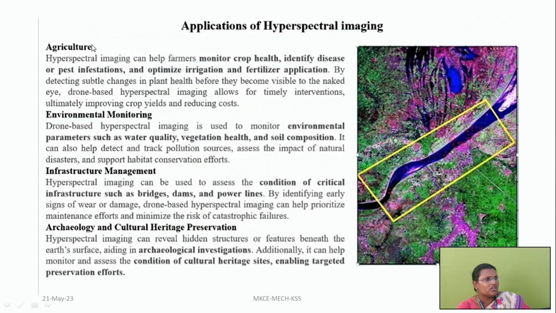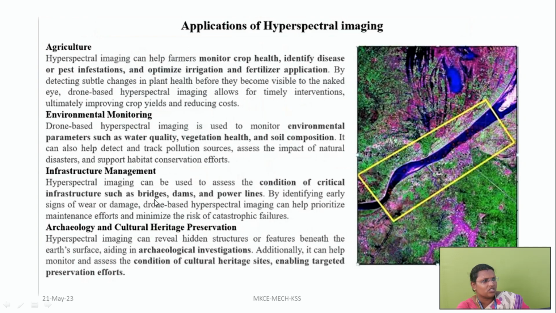So in agriculture, again, for monitoring the crop, and you can spray fertilizers. It is used for pest infestations. It is used to identify disease, what all diseases the plants are getting. Like that, we can use it in agriculture. For environmental monitoring, that is weather forecasting, we can use that in weather forecasting.